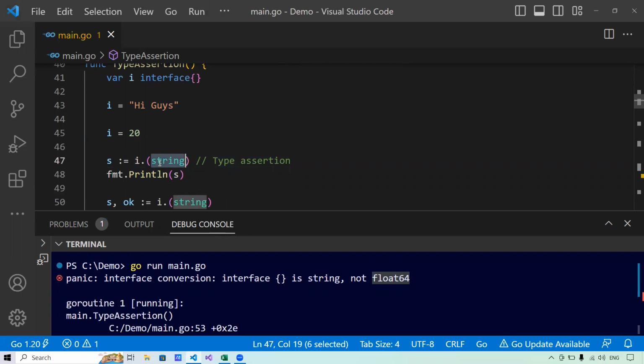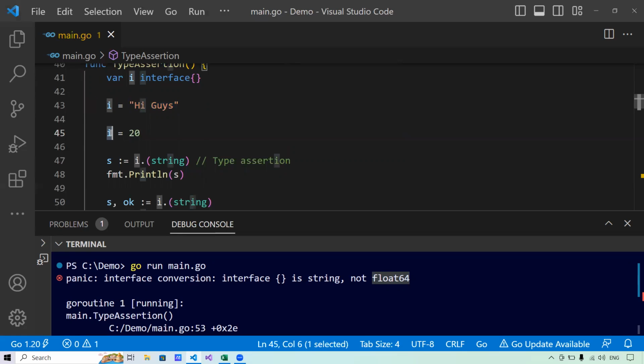Right? Now, this will create an ambiguity and runtime errors in my program, because in my interface, what I'm doing is storing values of different types. This empty interface has a property that says, if at first I give this interface a value of type string, then this interface will become of type string.